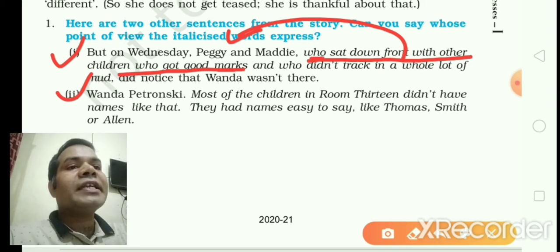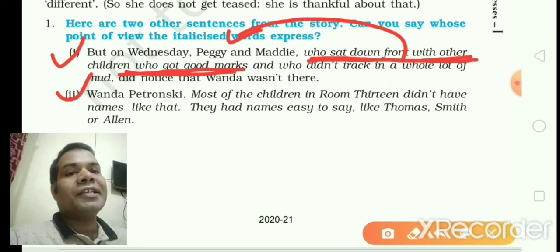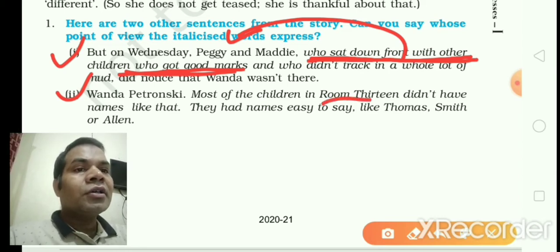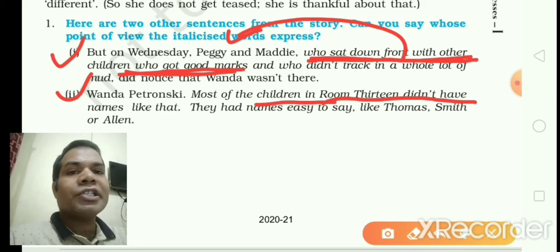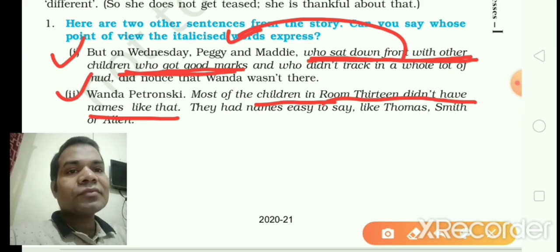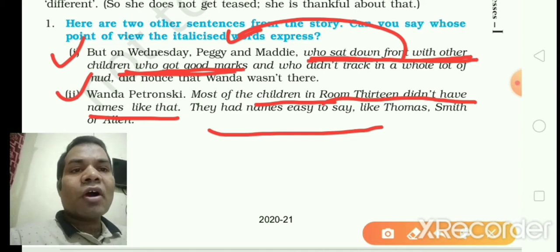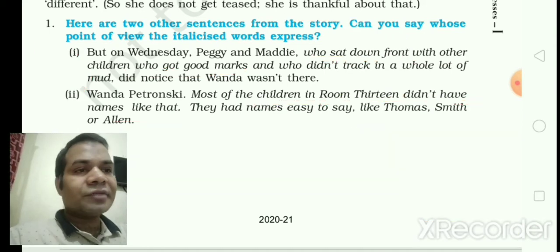In the second one, Wanda Petronsky, most of the children in room 13 did not have names like that. They had names easy to say like Thomas, Smith or Allen. So whose point of view? This is the point of view of other children, other students in room number 13. So now let us move on to the next question.